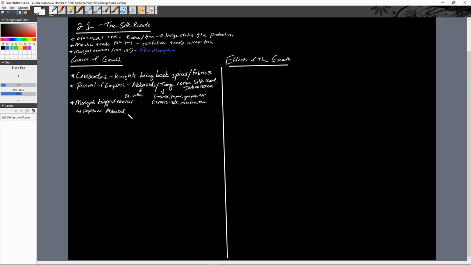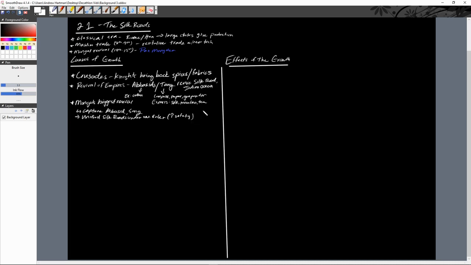And so they are able to utilize that control over basically all of mainland Asia to create a safe trade network, right? So what we see is that for the first time ever, we see the Silk Roads unified under one ruler, the Mongols, which is a big deal, right? We've seen large states like the Romans, like the Han, like the Abbasids, like the Tang, control parts of the Silk Road, but they never controlled all of it. But the Mongols now control essentially all of the Silk Roads, which increases that safety of travel, right?